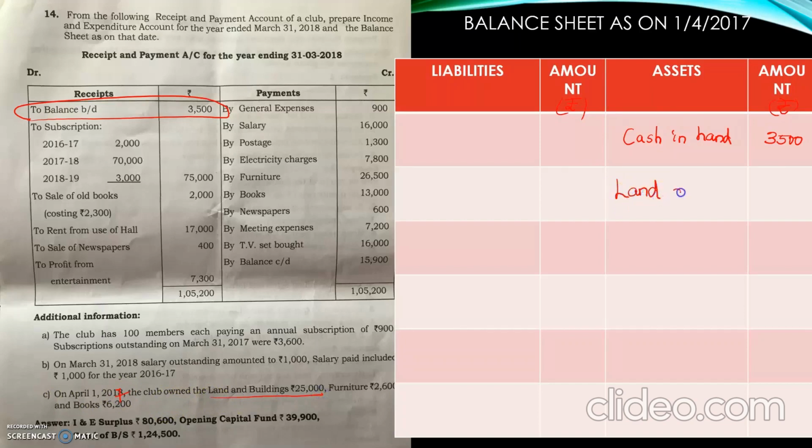Land and building. Furniture 2,600. Books 6,200.